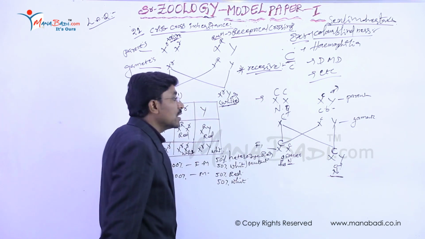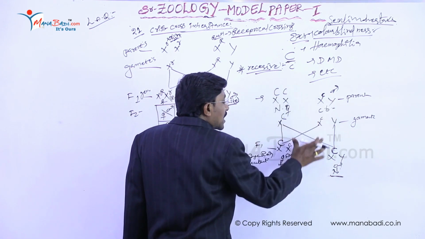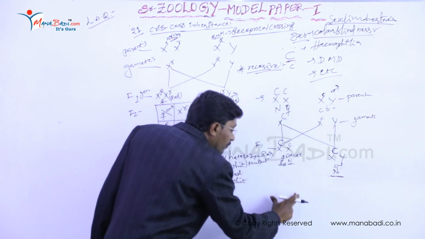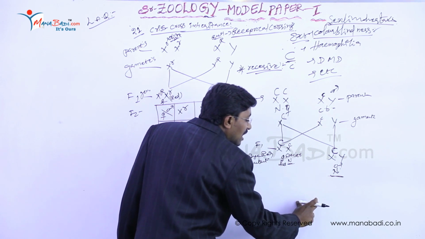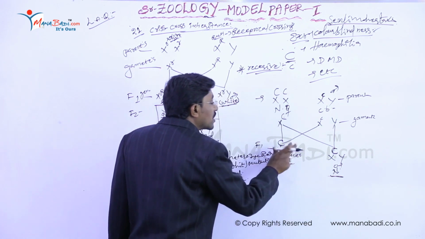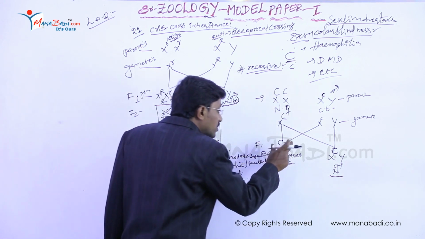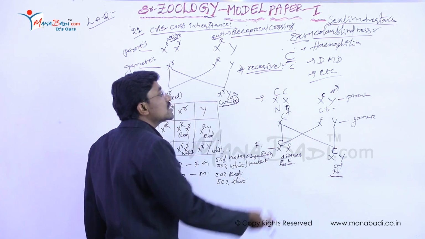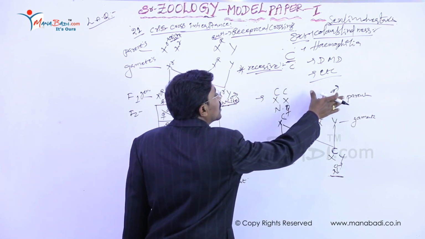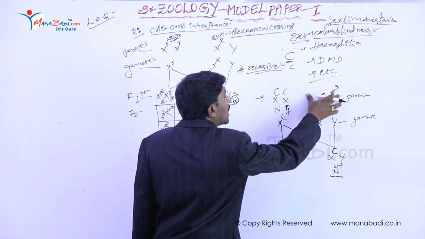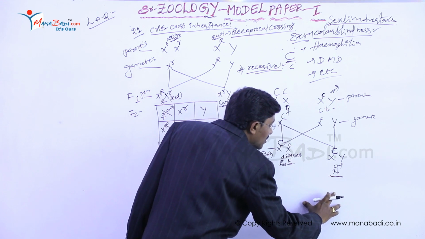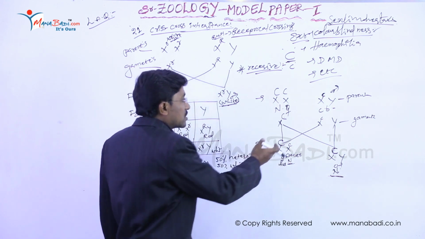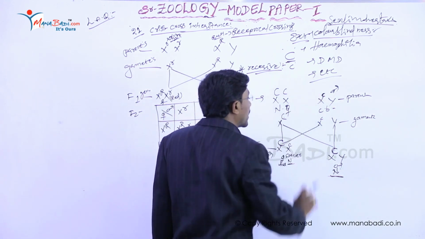In the same way, the parent characters do not appear in the F1 generation, but they appear in the F2 generation. These characters are inherited through the F1 generation offspring to the F2 generation offspring. It means the grandfather's characters do not appear, but they appear in the grandsons only. So it is the main character of this crisscross inheritance, that is color blindness.